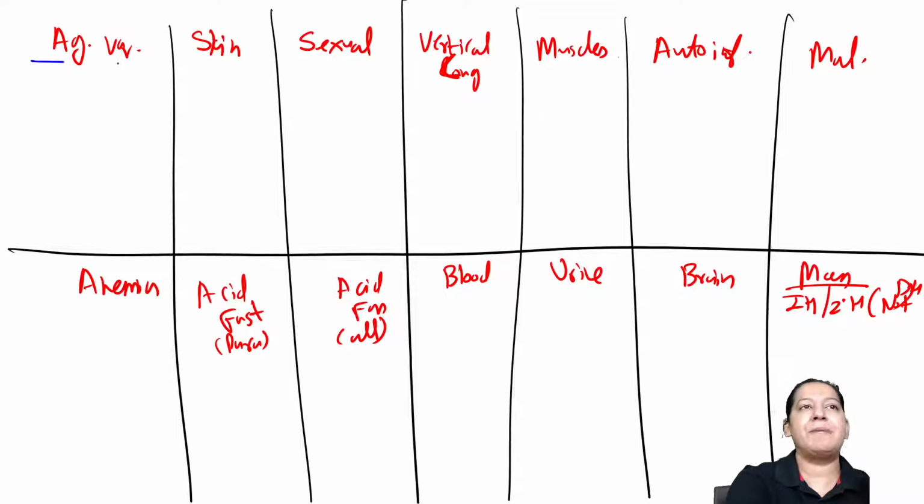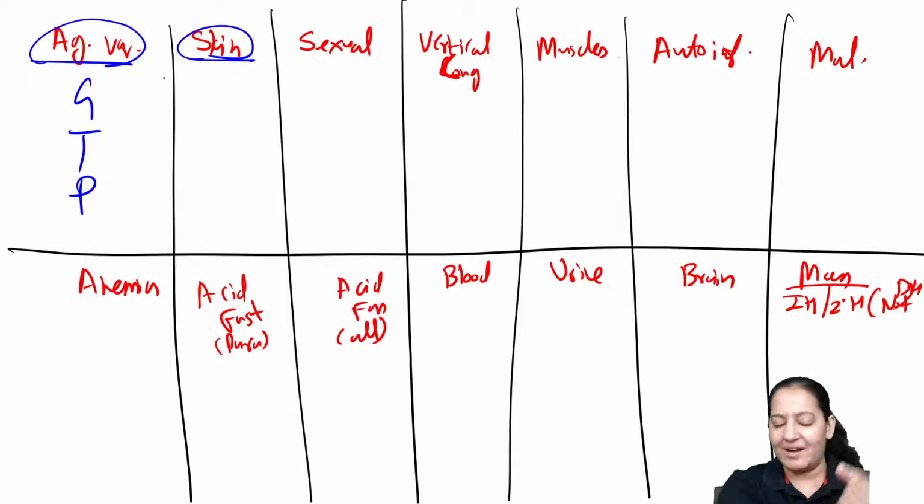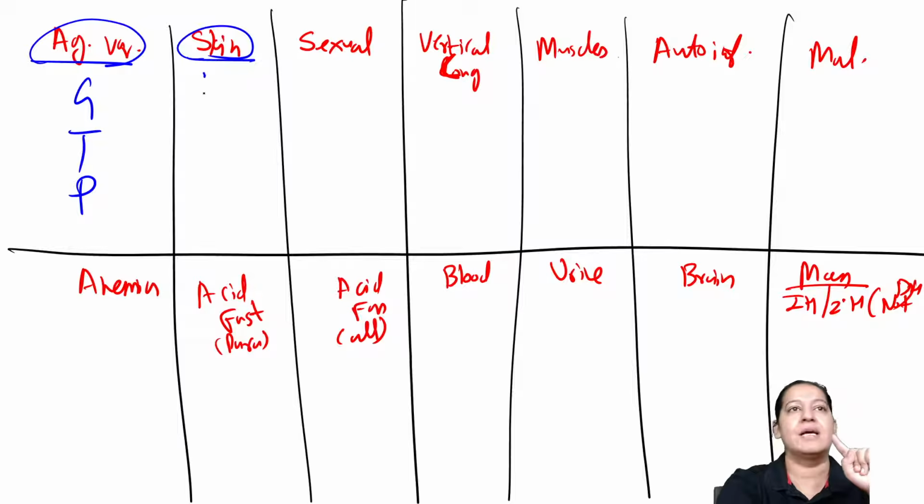So tell me the name of the parasites which show antigenic variation. The mnemonic is GTP. Full form I'm not saying, you say it yourself. You know the full form of GTP, I am assuming. Tell me the name of the parasites which reside in skin, or which enter the human body by penetrating the skin. The mnemonic is HANSS. Hans. You may know the full form.